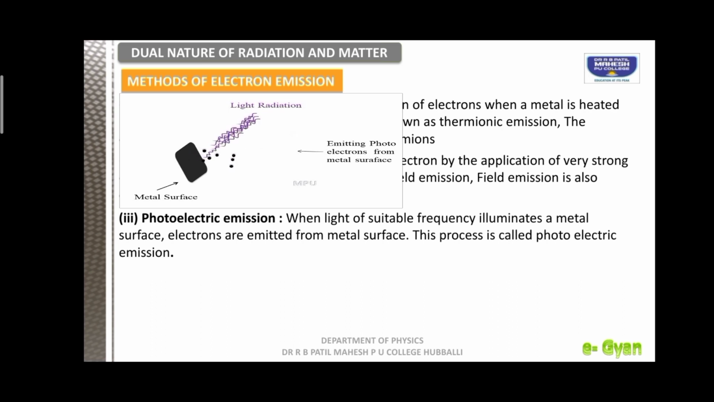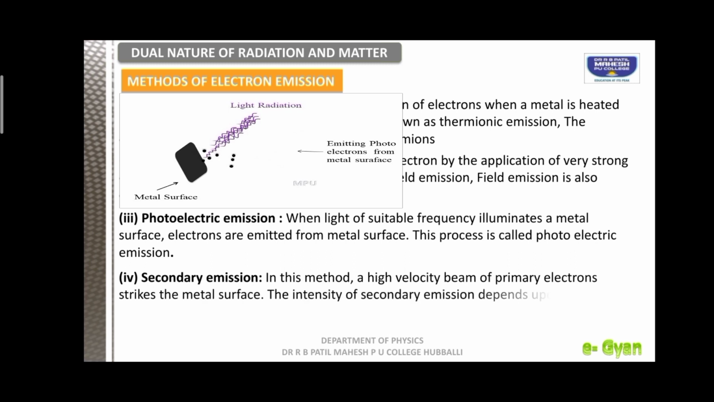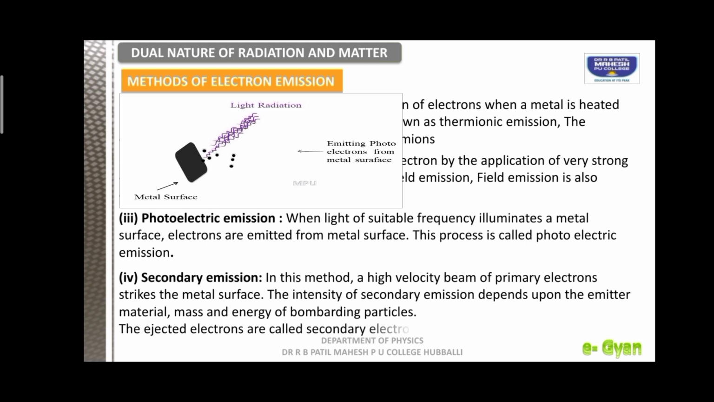Now we can go for another definition, that is secondary emission. In this method, a very high speed beam of electrons strikes a metal surface. Because of that, the electrons in the metal jump out, and those emitted electrons we call secondary electrons. Therefore this process we call secondary emission.